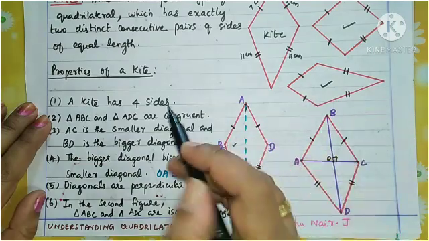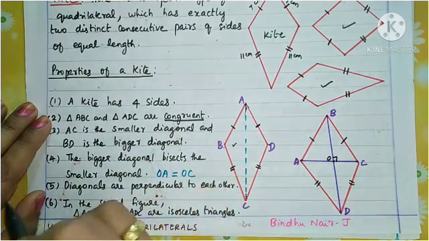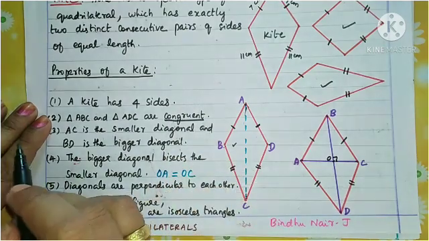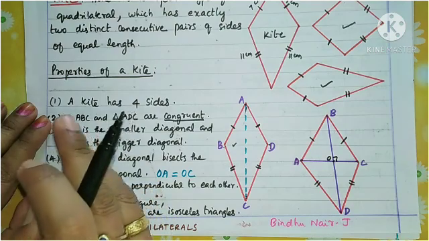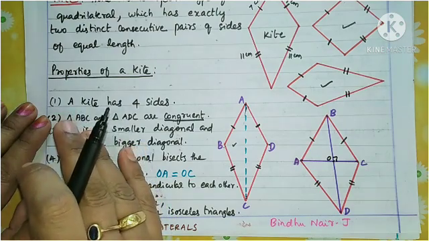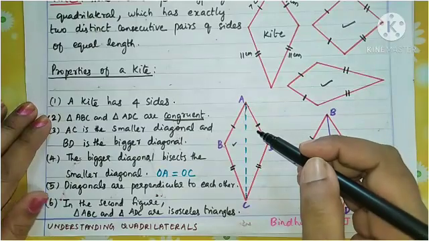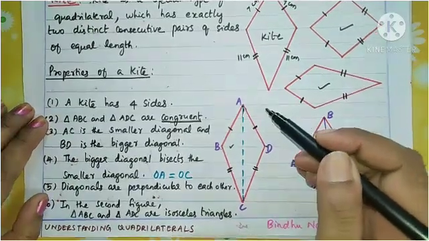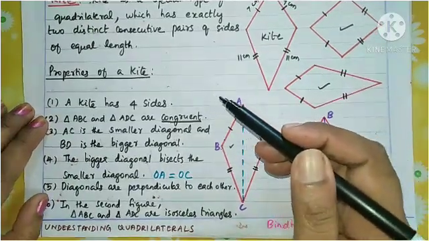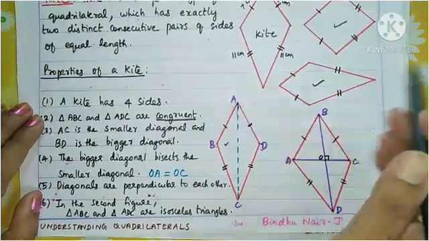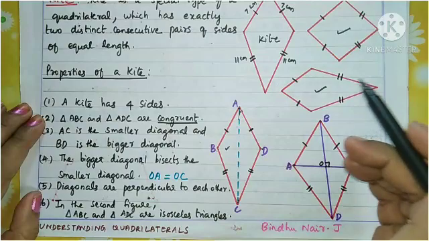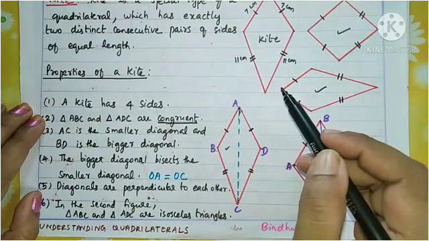What is the similarity of these two triangles? They are congruent. What do you mean by congruent? They are equal triangles with equal sides. You have learned the criteria of congruent triangles in 7th standard. Side, you remember? Yes. Okay.